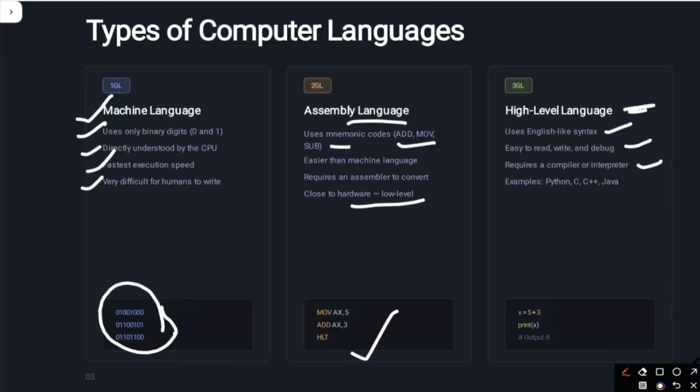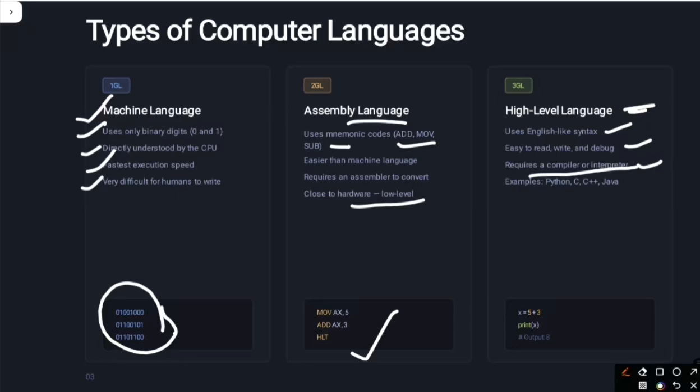Here is the logic: we write the program in English-like syntax in Python, and then for the machine or computer or any device to understand what to do, it requires a compiler or interpreter.